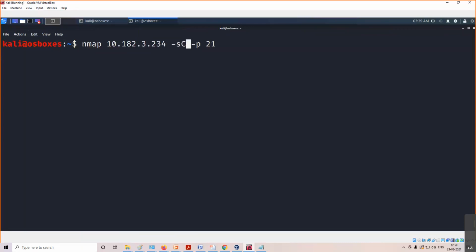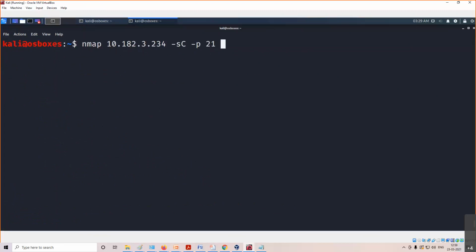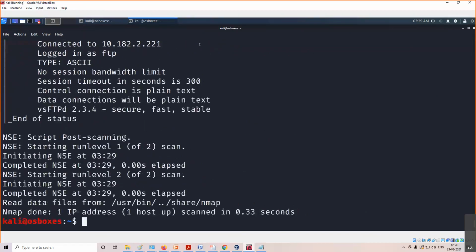There's an Nmap Scripting Engine available in Kali Linux. It comes along with Nmap, and it has default scripts which are used to find out the vulnerabilities present on port number 21, meaning on the service related to port number 21. It checks what possible vulnerabilities are present in the Nmap database. It will run those default scripts and tell you what vulnerabilities are present.